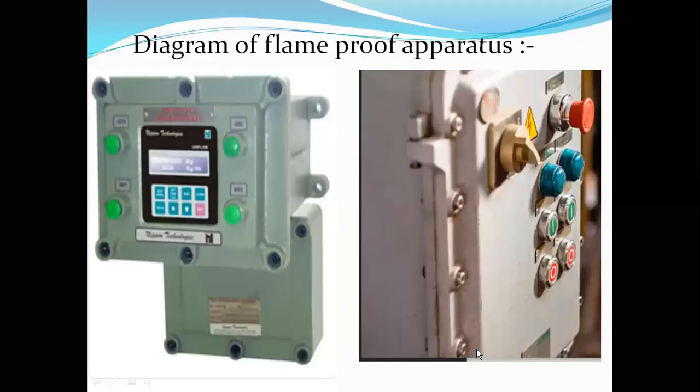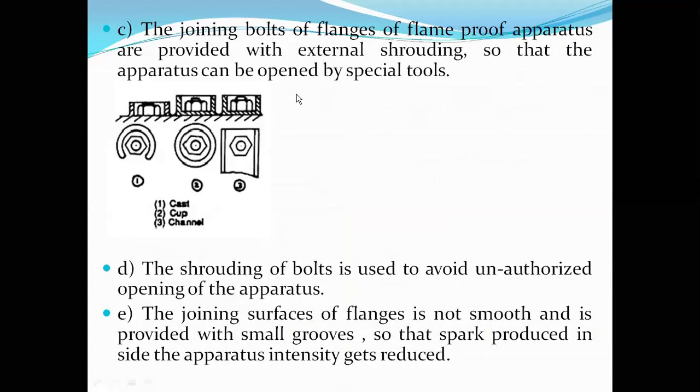The joining bolts of the flanges are provided with external shrouding so that the apparatus can be opened only by special tools. This is very important: the shrouding of the bolts is used to avoid unauthorized opening of the apparatus.